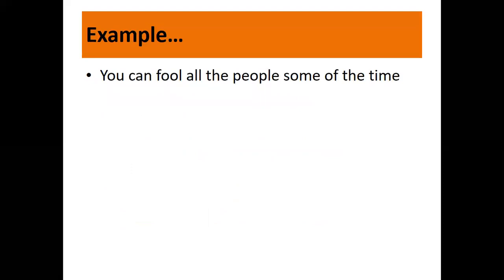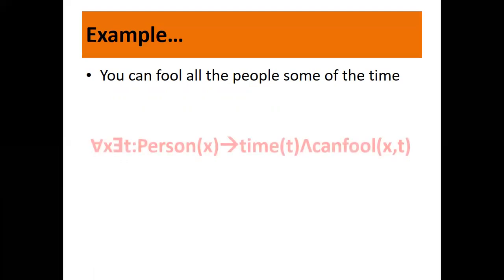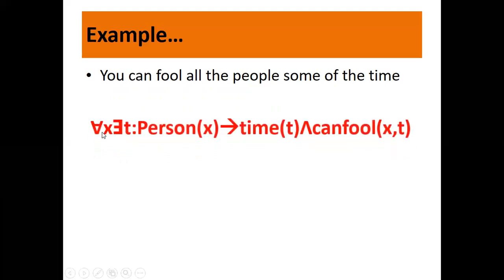Okay, next example. You can fool all the people some of the time. Remember, all people, sometime. So here you will have a universal quantifier as well as an existential quantifier. How do we write it? All people, that is all x, sometime, that is t.